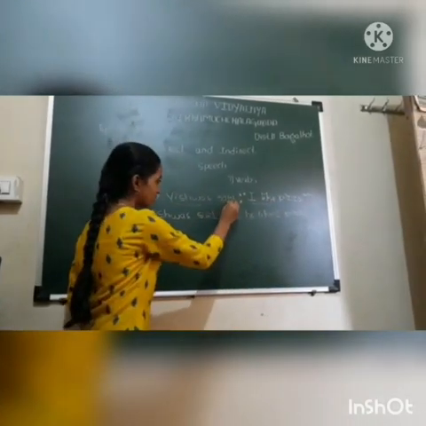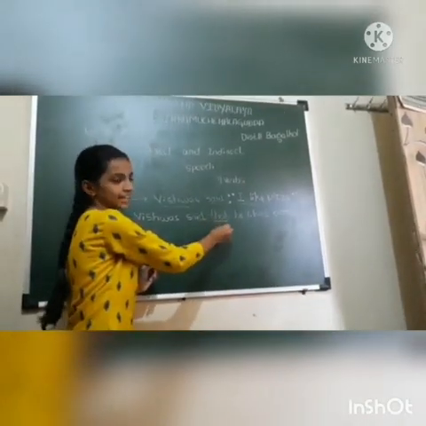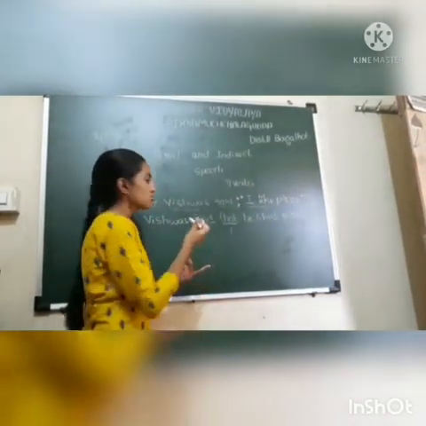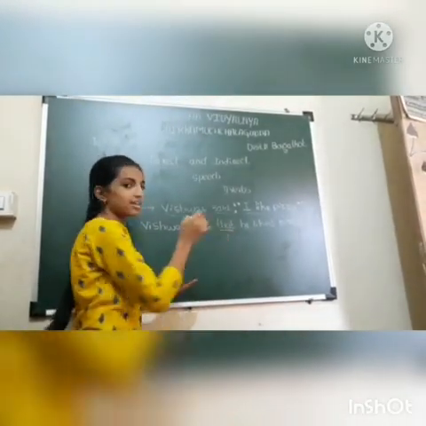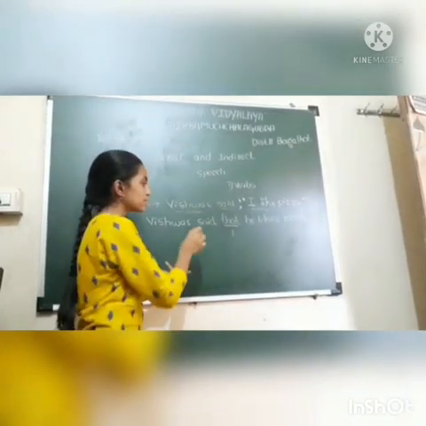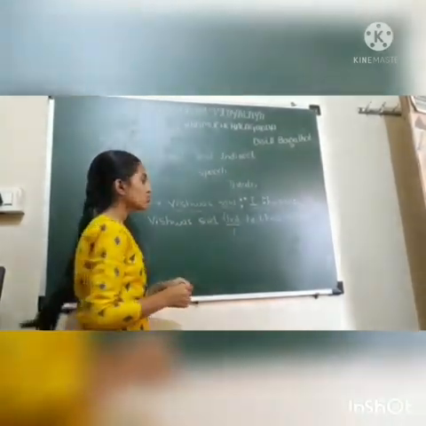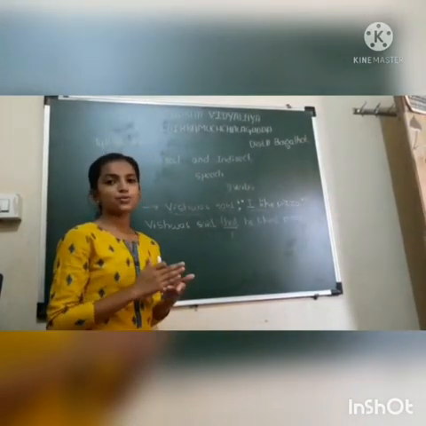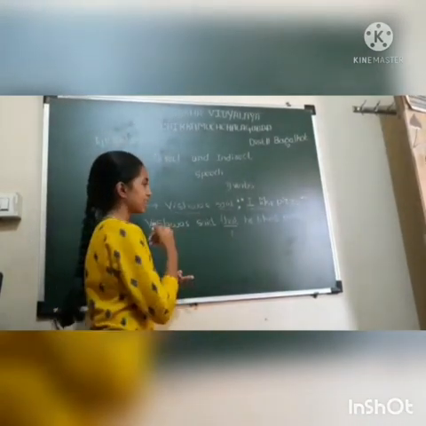Here "Vishwa said" is only there. Here one more conjunction is added, that is "that". Here inverted commas are there. Here there are no inverted commas. So when we are making indirect speech, there are some conditions and rules which must be applied. So let's learn them one by one: where they should be used, when they should be used, and in what situation. Let's start one by one.